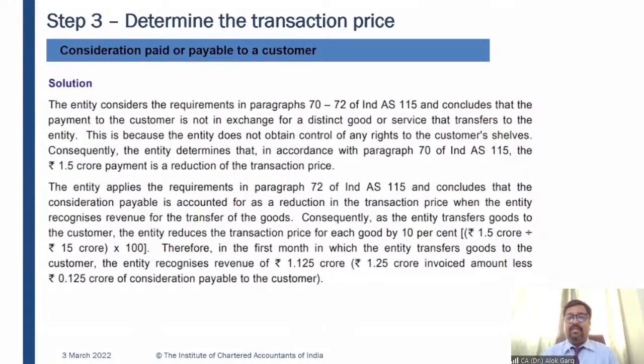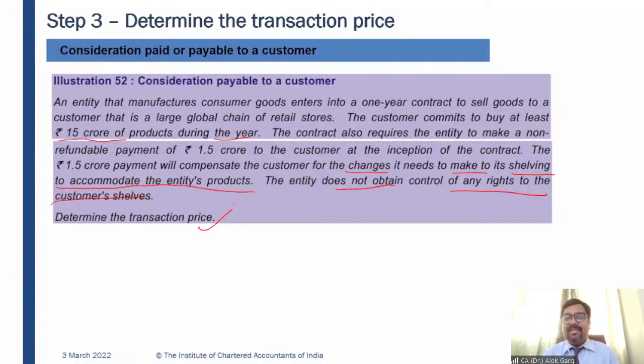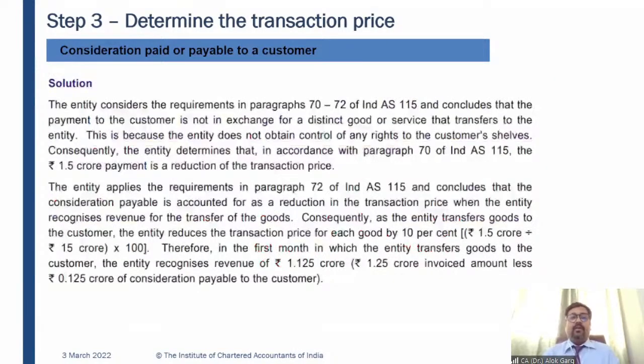So in this particular case, the entity considers the requirement. First of all, what is your answer? The answer is, since there are no distinct goods and services, 1.5 crore has to be reduced from 15 crore. So my revenue has to be recognized at 15 minus 1.5, so revenue has to be recognized on a net basis at 13.5, right? So the entity considers the requirement in para 72 of Ind AS 115 and concludes that the payment to the customer is not in exchange of a distinct good or service that transfers to the entity. Now, sir, do we need to write this para number? Answer is no.